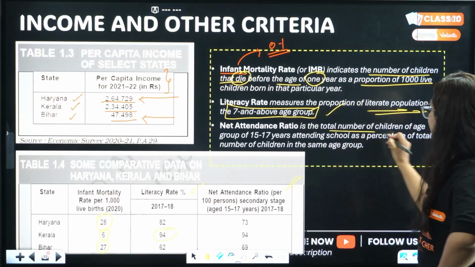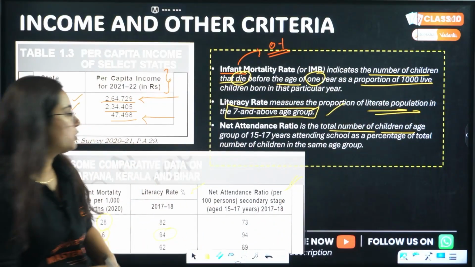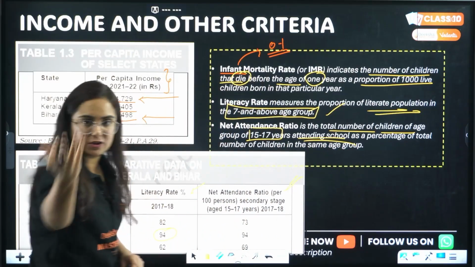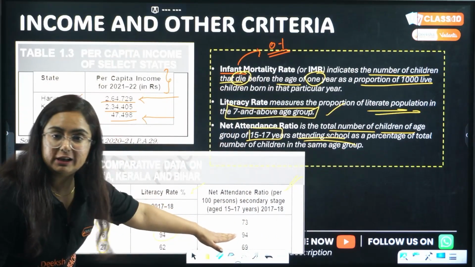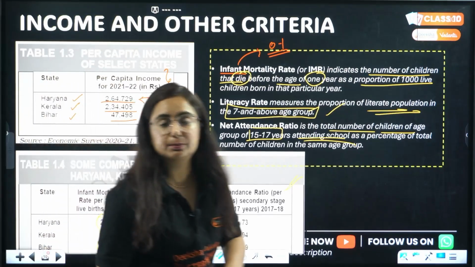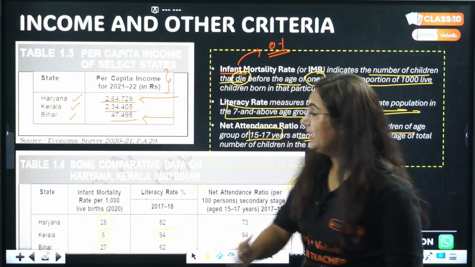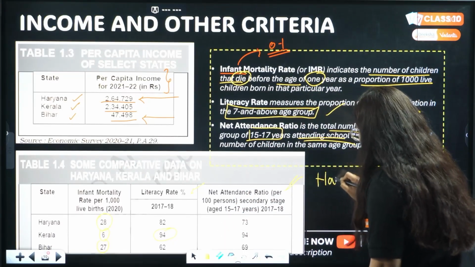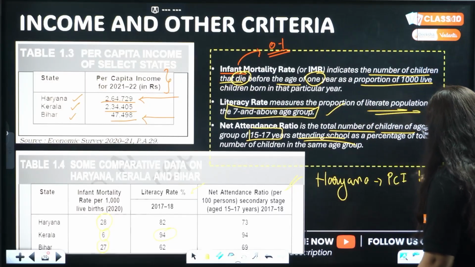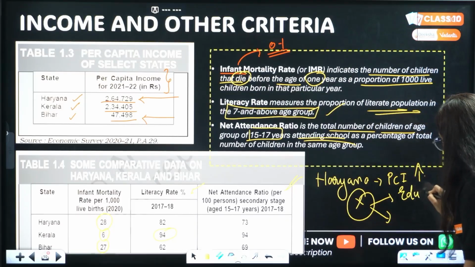Now we have one more thing, that's net attendance ratio. That means the number of children that go to study. We just took the age group of 7 to 15 years who are attending school, in percentage. See, Haryana 73%, Kerala 94% and in Bihar it's 69%, which clearly indicates that Haryana had the high per capita income but is not working well in 2 other sectors,